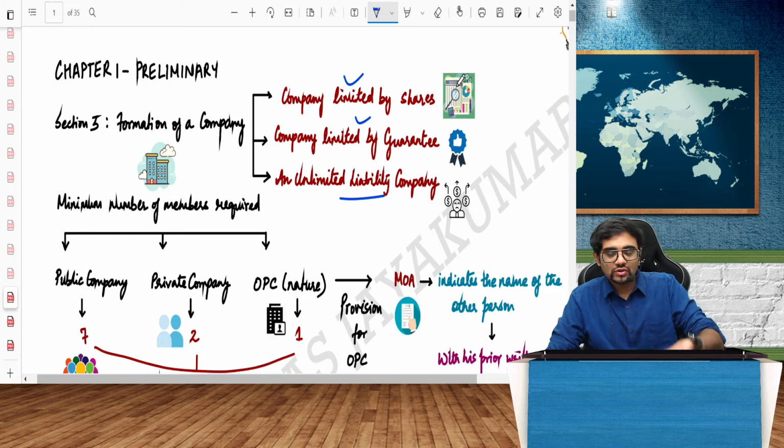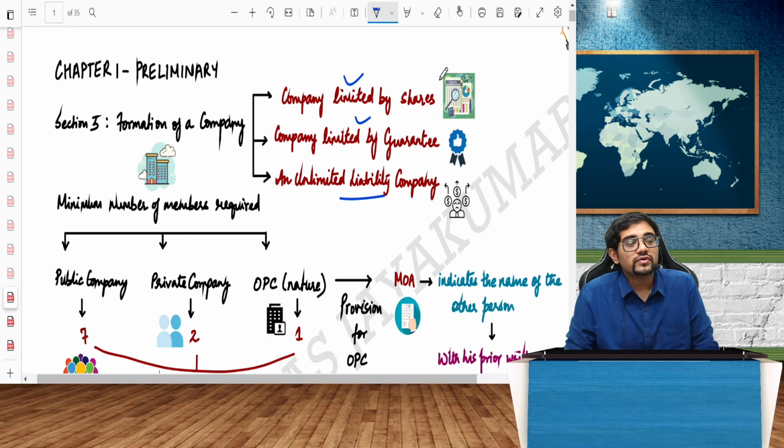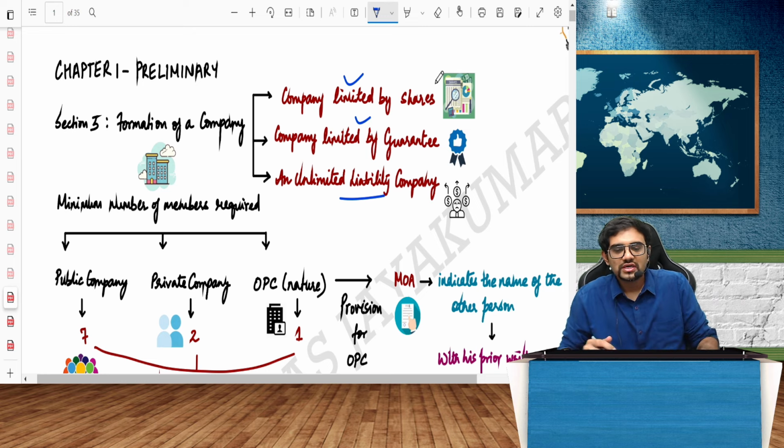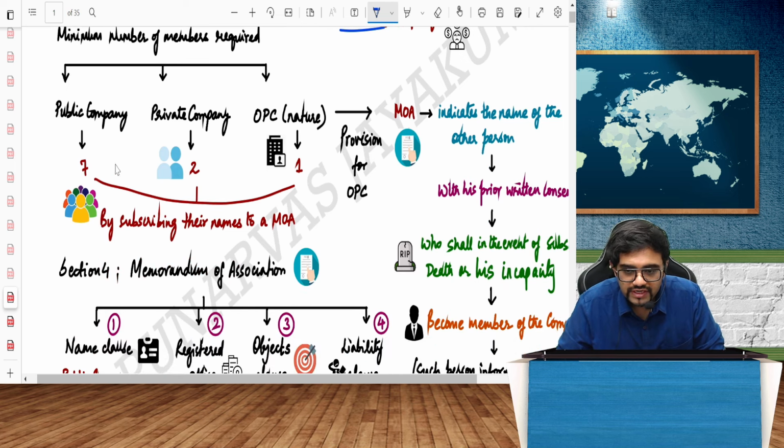Now these things you already would have studied where? In CA Foundation. In Foundation you have studied all these things. So it's just going to be a quick revision of all those areas. So we know for a public company we need minimum 7.